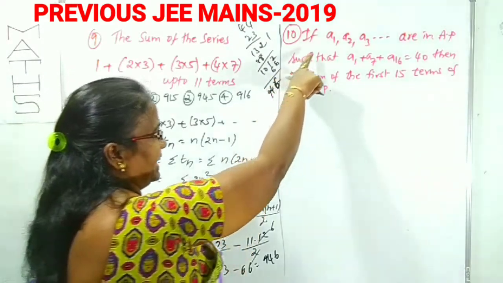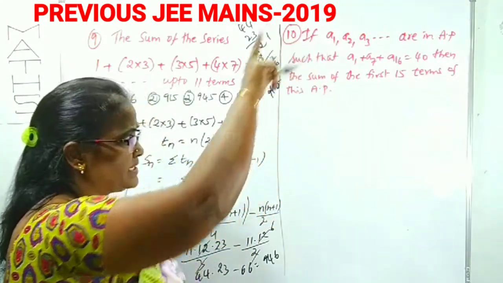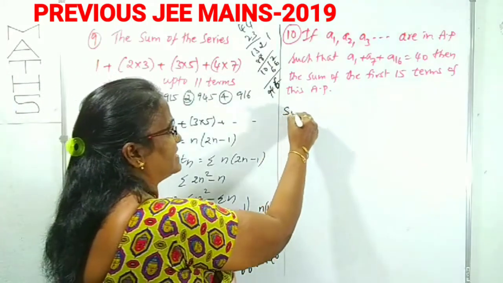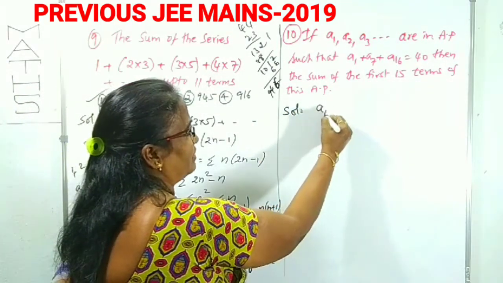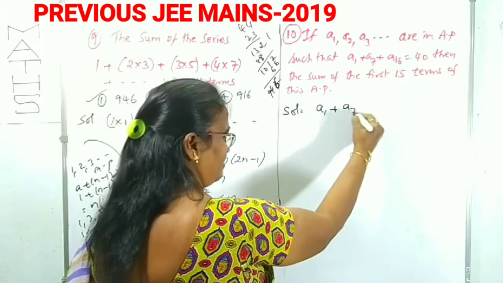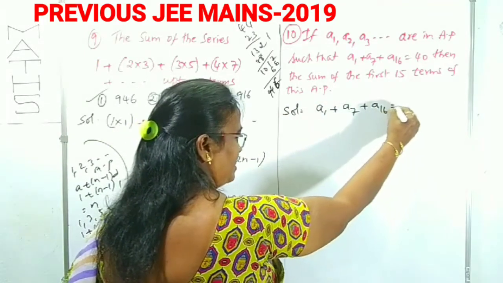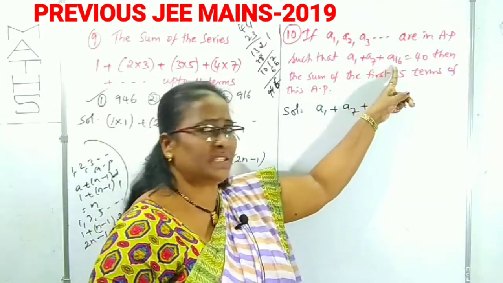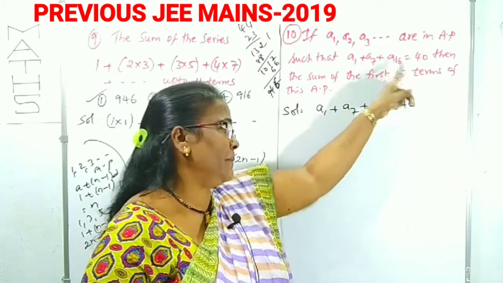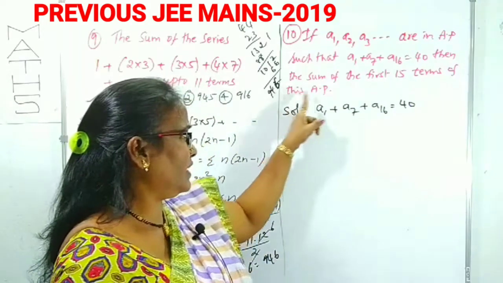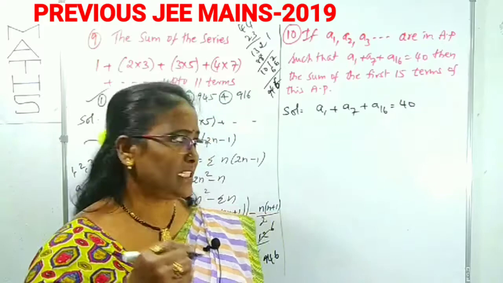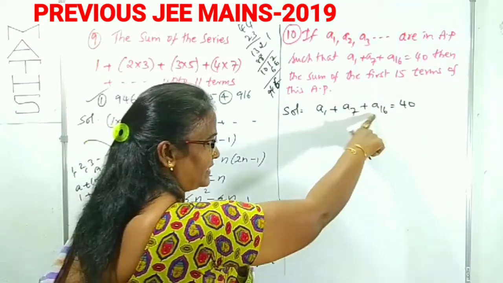What is given? If a1, a2, a3 are in AP series, such that the sum of a1 plus a7 plus a16 is given as 40, that is, the sum of the first term, 7th term and 16th term of this AP is 40. Then what is asked? The sum of the first 15 terms. Find out the sum of first 15 terms. From this we have to get one result.